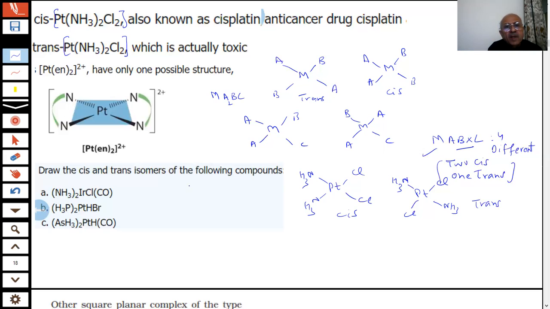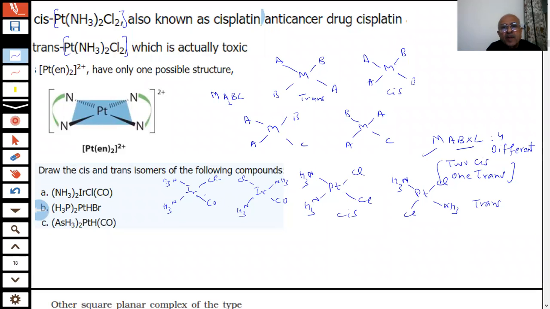You have iridium. In one case I will say NH3 adjacent to each other, and you can put Cl or CO. In another case, what I do always, these are the ligands I put across. Now the other one you put anywhere, it makes no difference.